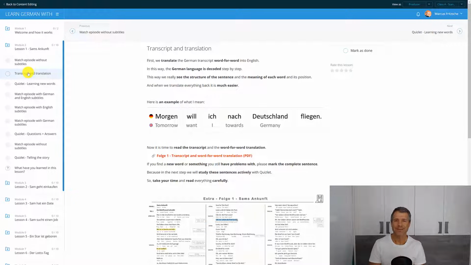Our next step is the transcript and the translation. First of all, I will give you a word-for-word translation of the transcript into English. This way we try to decode the German language step by step, and you can see better the German structure and also the meaning of each word. So in the end it's much easier, like in this example on the screen. To see the whole script, just click here on this link.